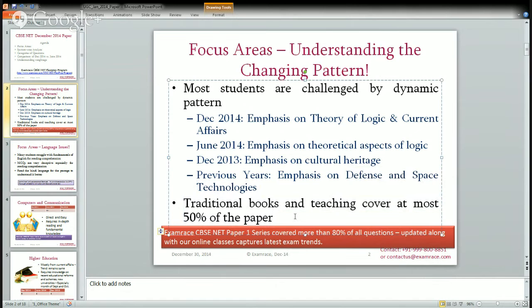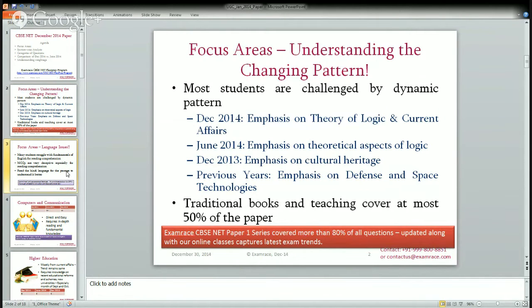The concepts changing in importance are the theory of logic and a special focus on teaching and research aptitude, mainly on recent developments. Questions in education were asked on smart classrooms and digital empowerment. These topics are gaining importance, and there are questions that mix current affairs and conventional teaching. So you can't rely on traditional books; you need very updated knowledge.